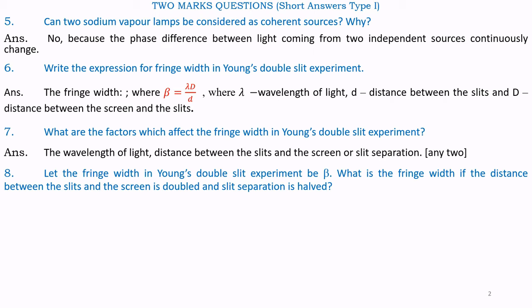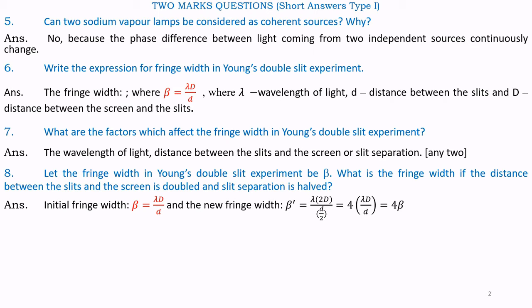Question number 8. Let the fringe width in Young's double slit experiment be β. What is the fringe width if the distance between the slits and the screen is doubled and slit separation is halved? Answer. Initial fringe width is given by β = λD/d.